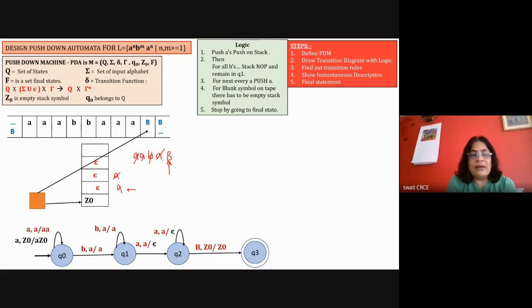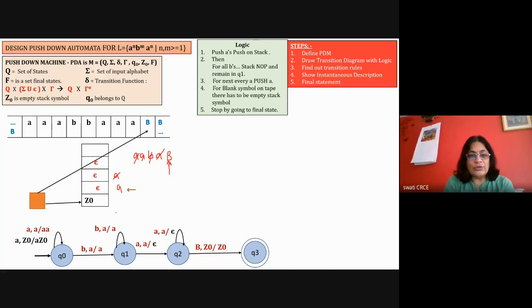It has 2 A's to the left and 1 A to the right, which is not a string belonging to this language. So such a string should be rejected by the machine. As there is no rule, it is trying to find the rule for when there is a capital B on the tape and a small a on the stack, what is to be done, which is not defined in the rules. If it is not defined in the rules, the machine will not understand what to do next, it will remain in the state Q2, it will not do any operation, and it will halt with some error. So we say that it halts with an error.